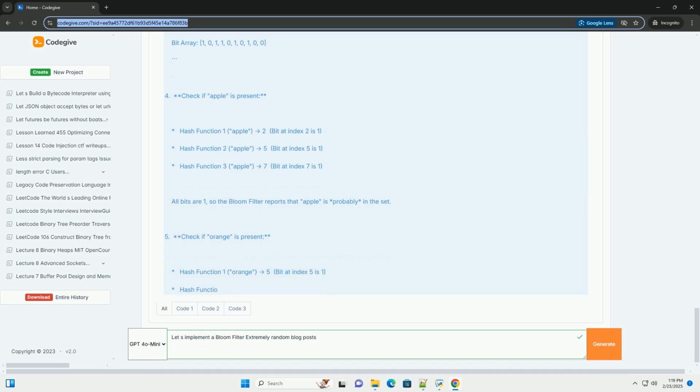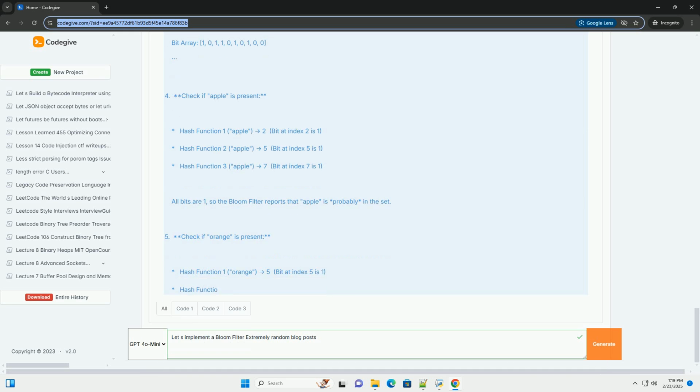No deletion in a basic Bloom filter. Standard Bloom filters cannot delete elements. Once a bit is set to 1, it remains 1, even if the element that caused it to be set is removed. Counting Bloom filters address this but introduce their own complexities. Hash function quality: poorly designed hash functions can significantly increase the false positive rate and negate the benefits of using a Bloom filter.